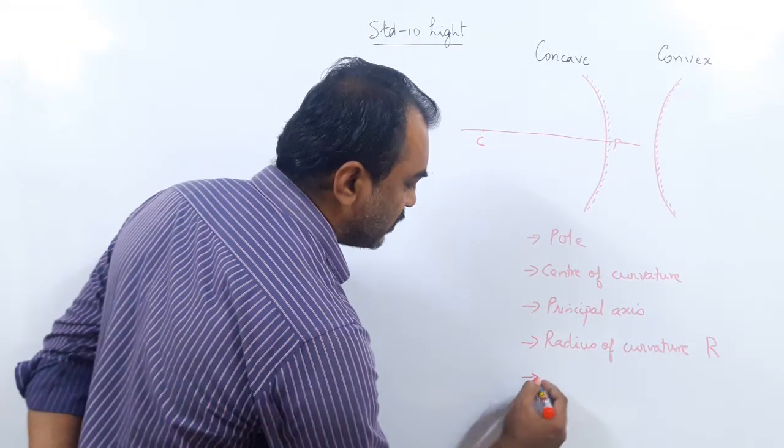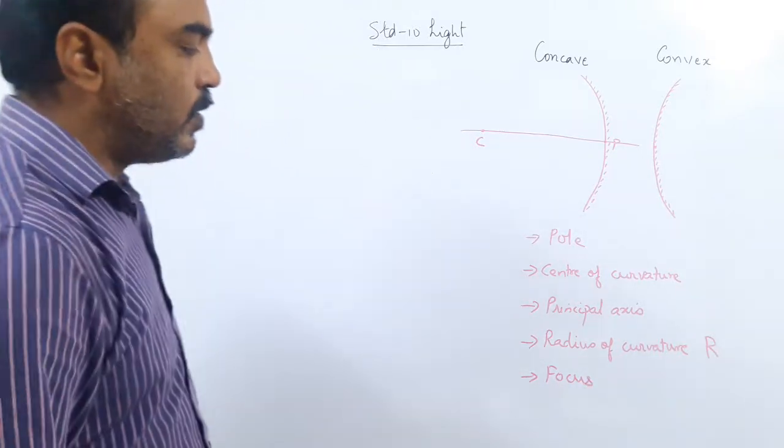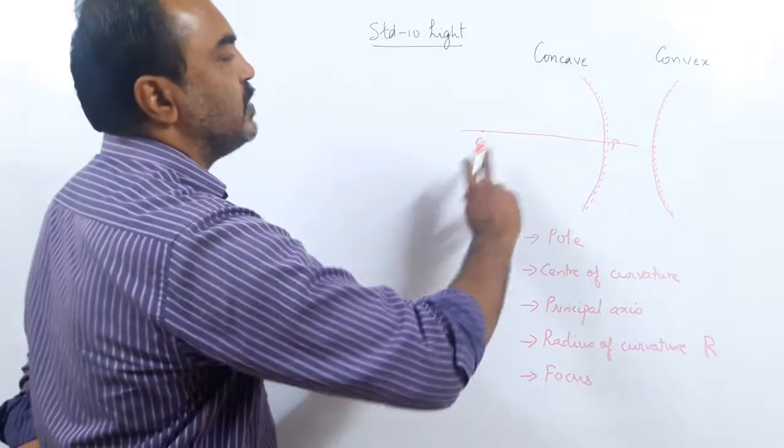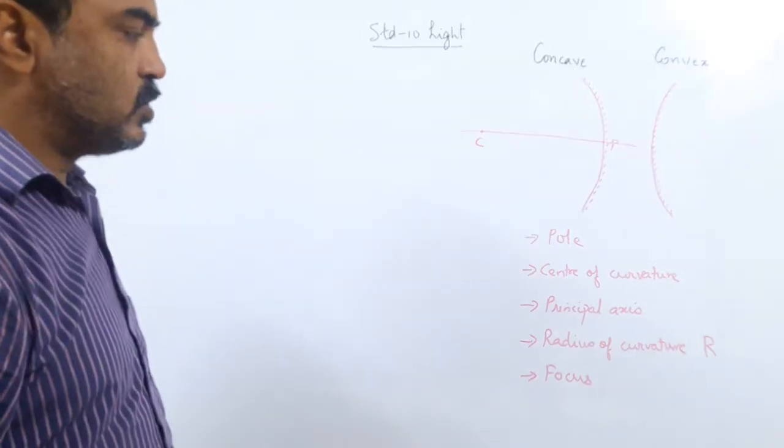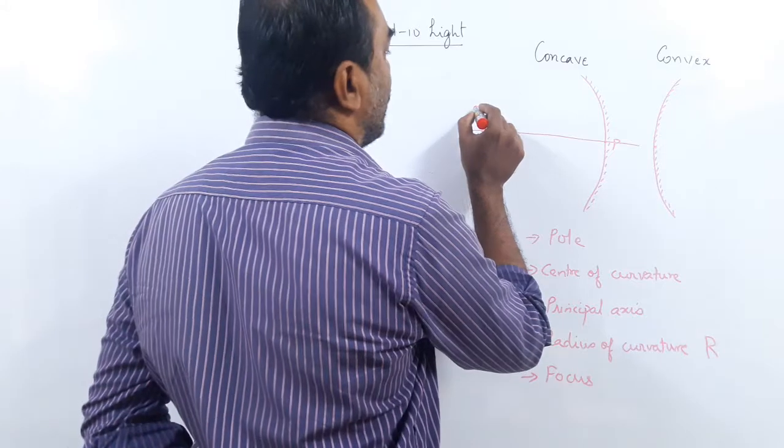The next definition was focus. Now focus has two different definitions for the two mirrors. What is the definition of focus for the concave mirror?